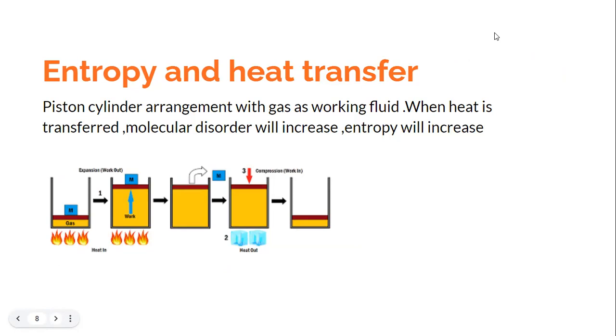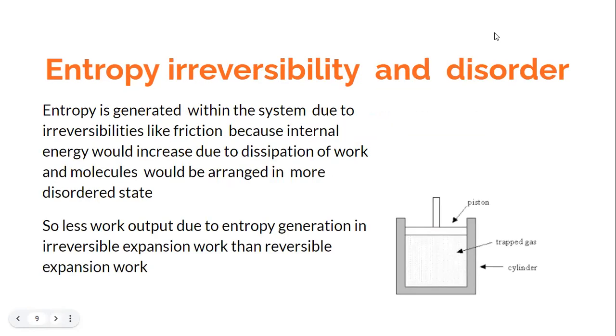If there is a work transfer and when the heat is being rejected, as happens in the Carnot cycle, then because of the heat rejection and the molecules coming closer together, that would decrease the molecular disorder, that would decrease the randomness, and the entropy would decrease. So this is what we had already discussed when we discussed the Carnot engine. So understanding of this relation of heat transfer and entropy transfer has to be clear in our minds.